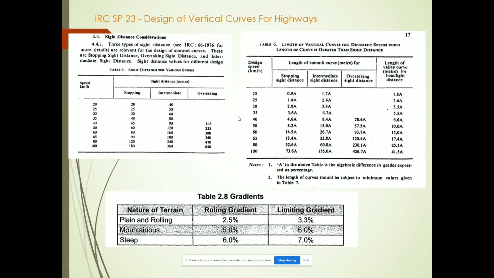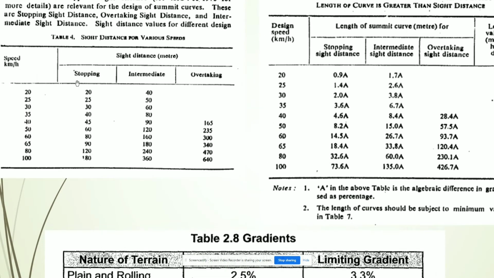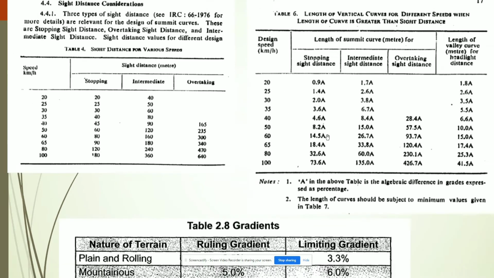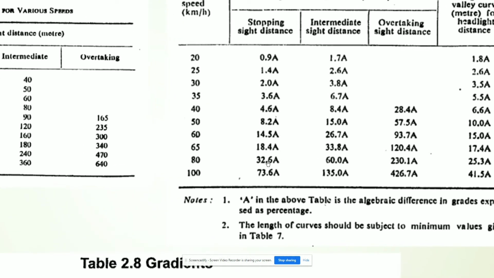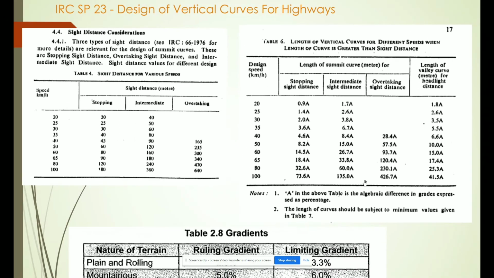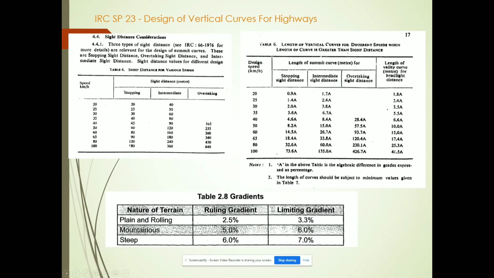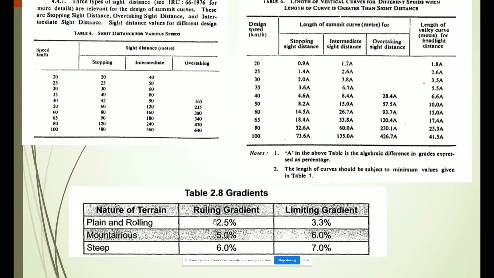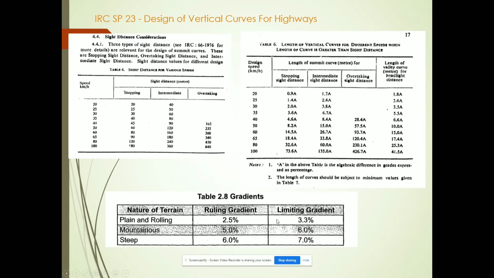Now then IRC SP 23 deals with the sight distance values for particular speeds and then length of vertical curves with the k values. These are very important k values. The k value is 73.6 for 100 kmph speed when we consider SSD, and when we consider ISD it is 135. And then gradients: the ruling gradient for plain and rolling terrain, then for mountainous and steep terrain, what is the ruling gradient? These values also should be remembered. That's it, simple.